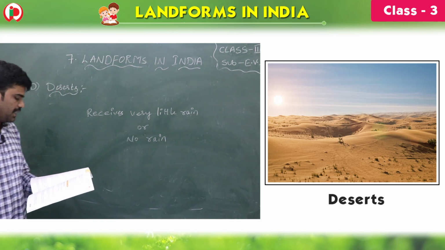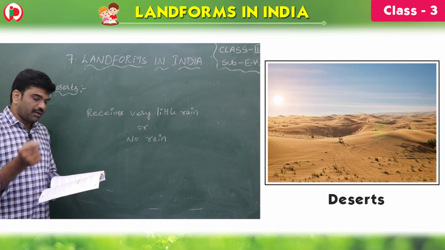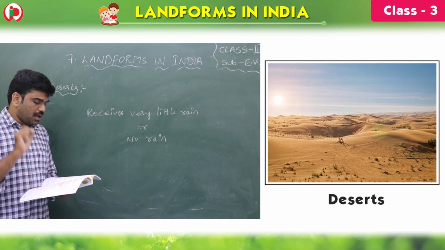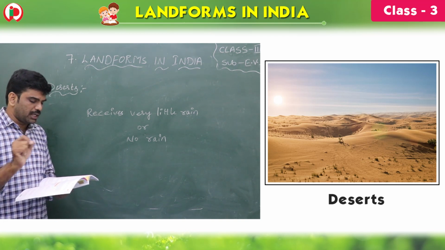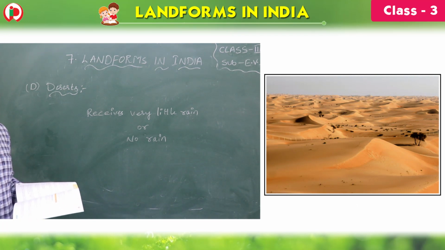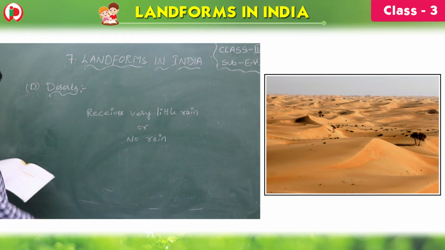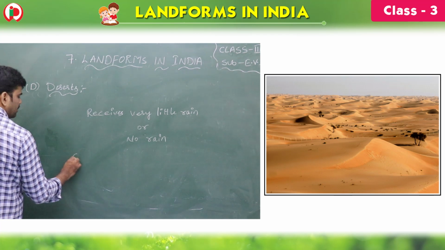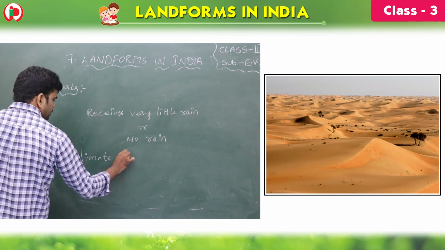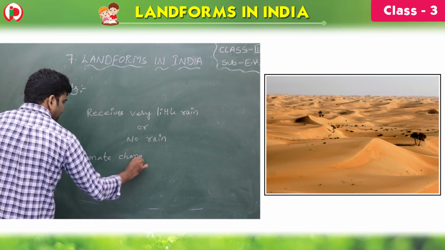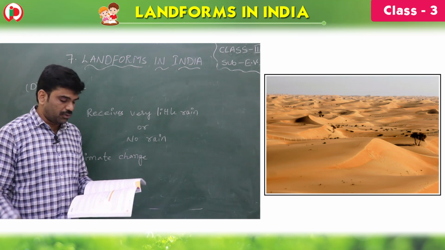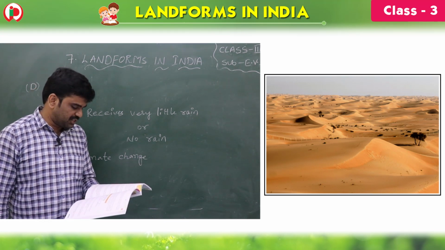So a desert is a place, or an area, that receives very little rain or no rain through the year. Deserts usually form as a result of climate change. So how are these deserts formed? Due to climate change. The deserts are formed due to climate change.